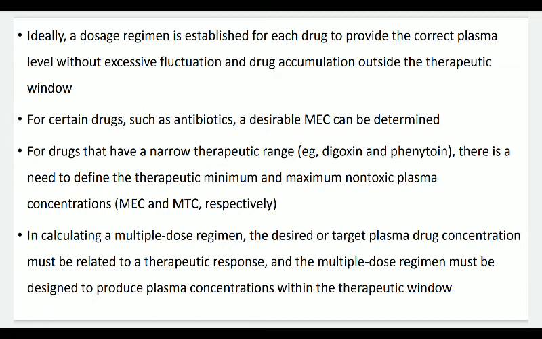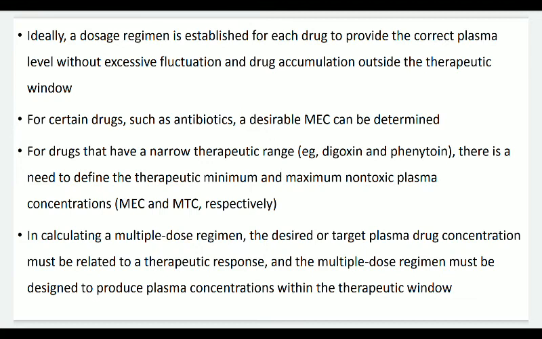For certain drugs such as antibiotics, a desirable minimum effective concentration can be determined, because the use of antibiotics is very crucial. If we are not using the proper concentration of antibiotics, then it will not produce any therapeutic effect, and if we use an excessive quantity of antibiotics, at one point the body will become resistant to that particular antibiotic.